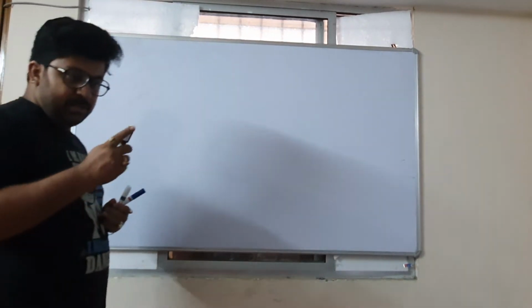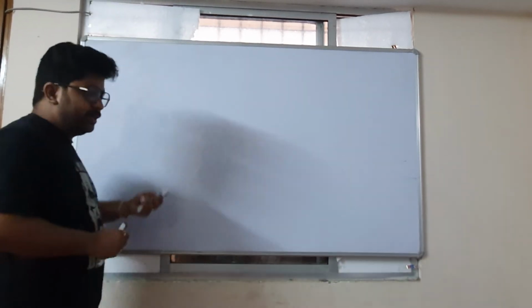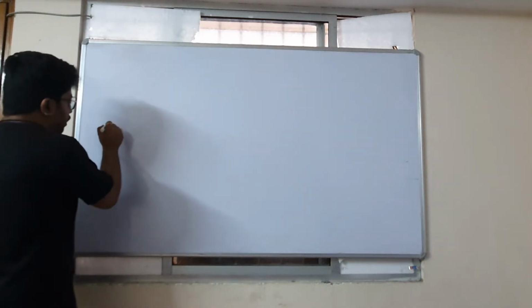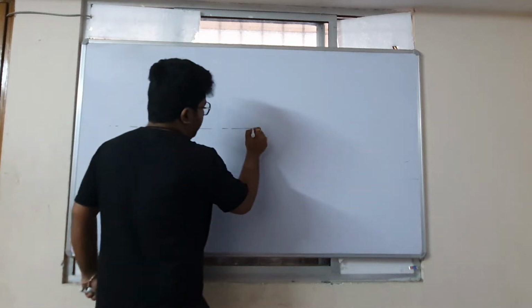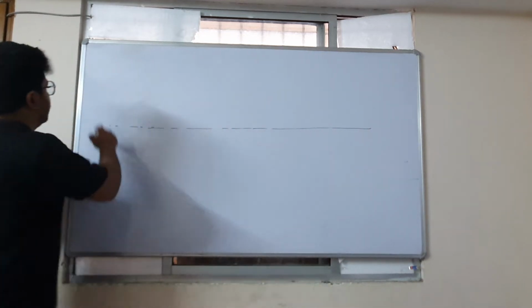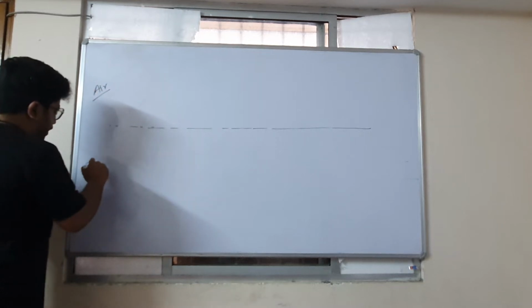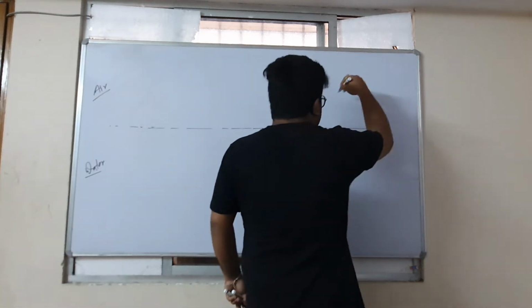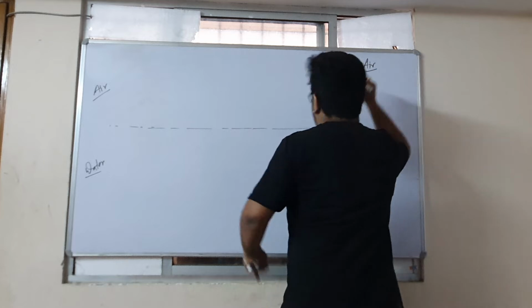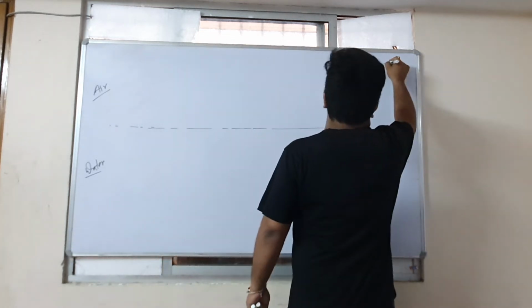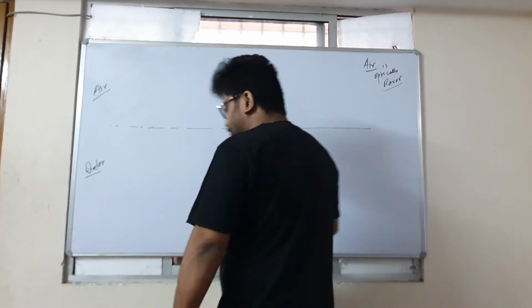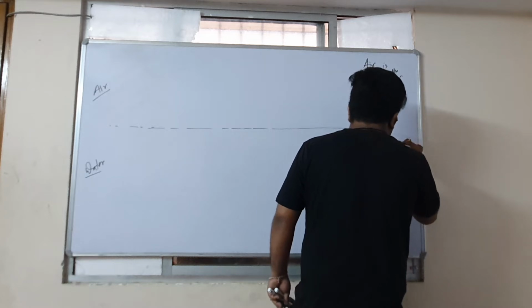Now, suppose, try to understand this very well. If you understand this, you will understand refraction in one go. Suppose there is a separation of two optical media, maybe air and water. Now, according to the definition that speed of light changes and optical density, what we have just learned, air is optically rarer. Rarer means less dense. Water is optically denser.